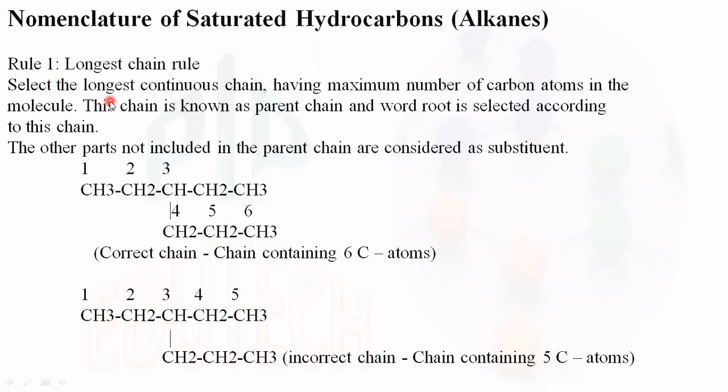Select the longest continuous chain having the maximum number of carbon atoms in the molecule. This chain is considered as the parent chain, and the word root is selected according to this chain. That means if there are 6 carbon atoms, we have to take that as hexane. The other parts not included in the parent chain are considered as substituents.